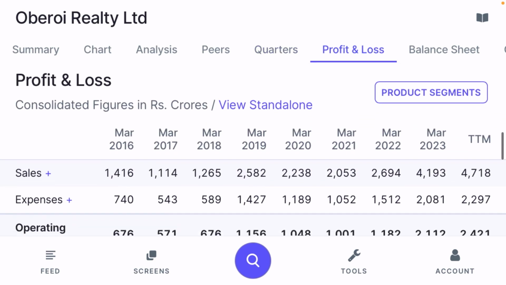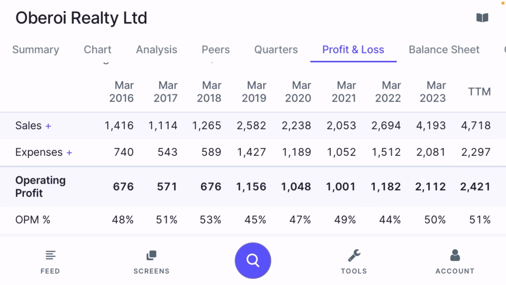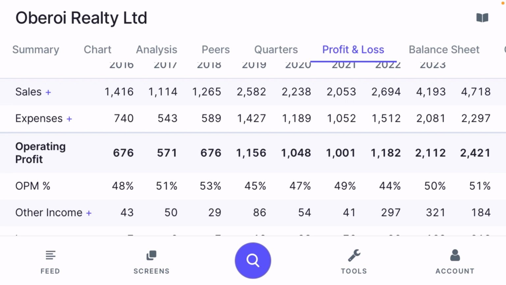If you talk about profit and loss for every year, if you compare on a year on year basis, it is expected that the company is going to give 4,718 crore in this financial year. The operating profit the company is also maintaining very high, which is 51%. This is a very excellent position for this company.